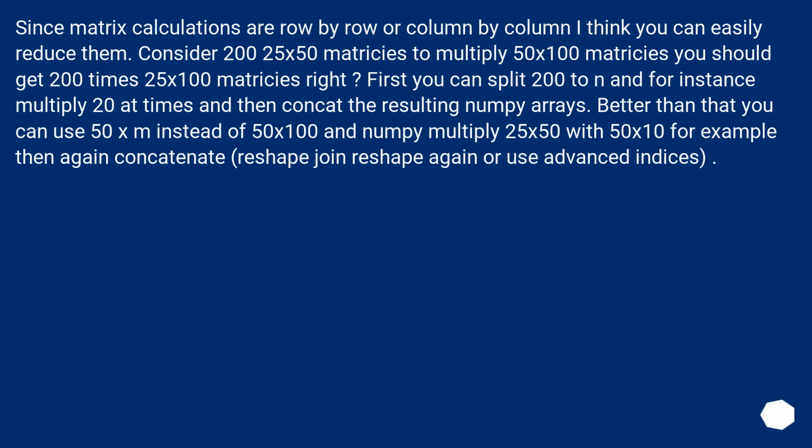Since matrix calculations are row by row or column by column, I think you can easily reduce them. Consider 225 by 50 matrices to multiply with 50 by 100 matrices. You should get 200 times 25 by 100 matrices, right? First you can split 200 into n parts and, for instance, multiply 20 at a time and then concatenate the resulting numpy arrays. Better than that, you can use 50 by m instead of 50 by 100 and numpy-multiply 25 by 50 with 50 by 10, for example, then again concatenate, reshape, join, reshape again, or use advanced indices.